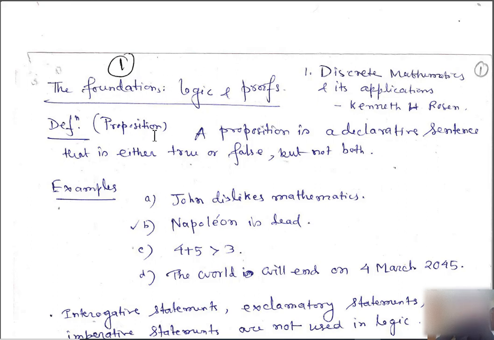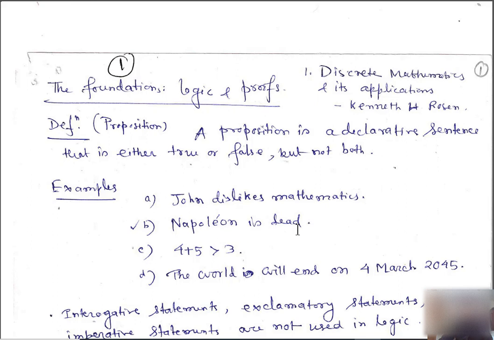Okay, so we'll start with this definition. What is a proposition? A proposition is a declarative sentence that is either true or false, but not both. So a proposition is a statement, a declarative sentence that is either true or false. It cannot be both. For example, John dislikes mathematics. This is one statement. It may be true, it may be false, but cannot be both at the same time.